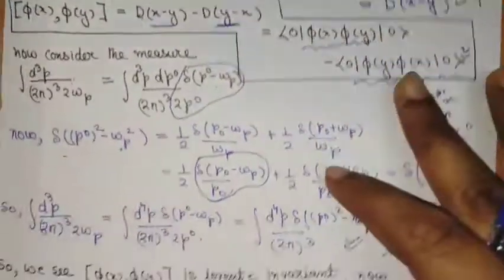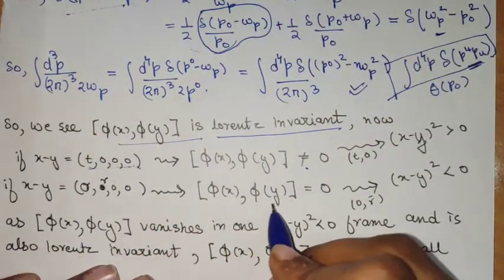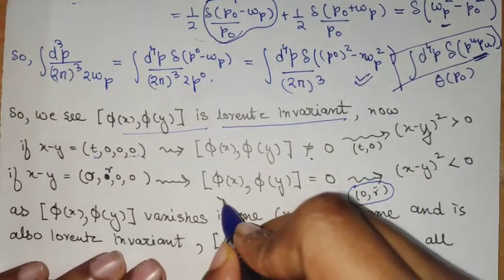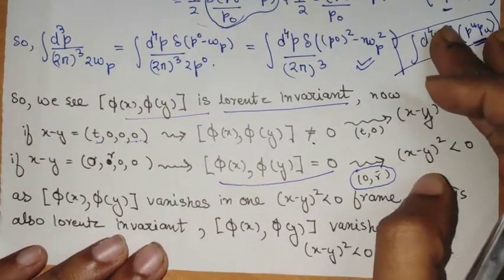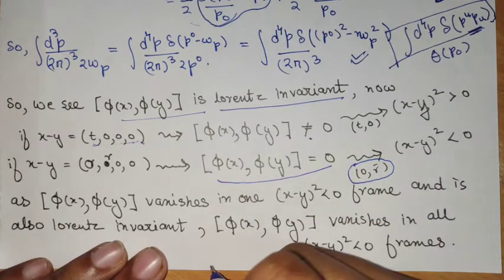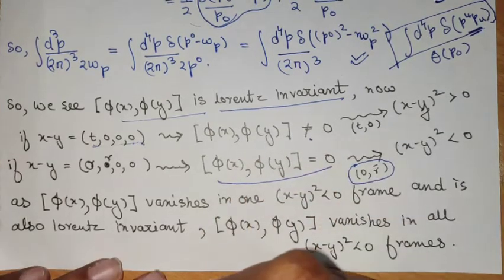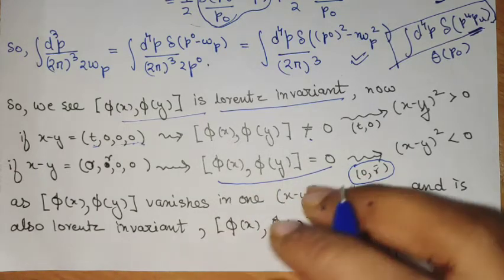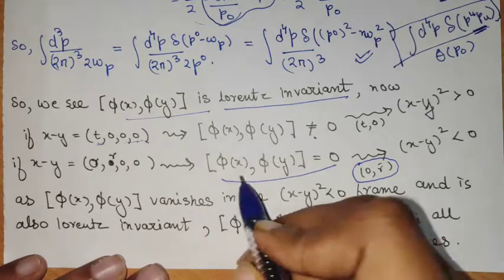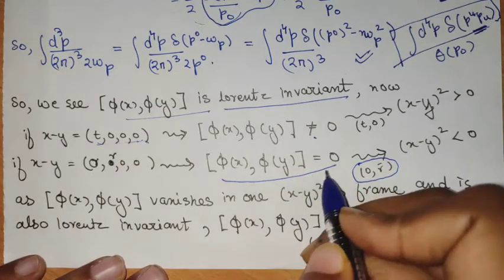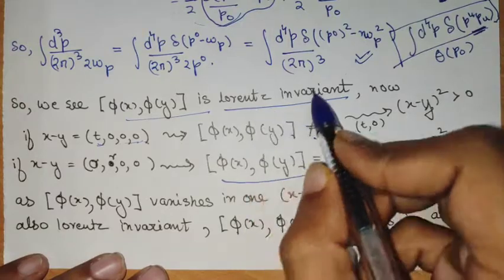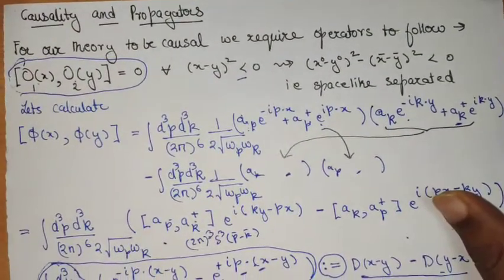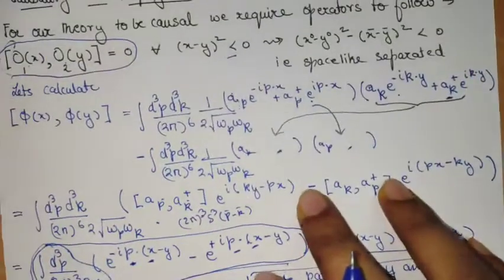So precisely we see that for space-like intervals in a particular reference frame, this commutator vanishes. But as this commutator is Lorentz invariant, in all space-like separated frames it will vanish, because two space-like separated frames can be related by a Lorentz transformation. But the Lorentz transformation will keep this commutator invariant because of its nature. So hence we have seen some important insights into causality and the fact that our theory is causal.